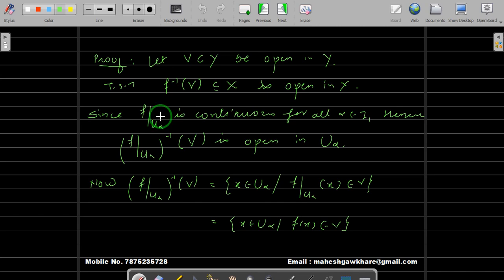Now for doing this, we are using our hypothesis. Our hypothesis says f restricted to U alpha is continuous for all alpha. So since it is continuous, the inverse image of the open set will be open in U alpha. So the inverse image of V will be open in U alpha. And now we have written that f restricted to U alpha, inverse of V, will be equal to this, where for all x belonging to U alpha, this is defined to be f of x. So we have this.